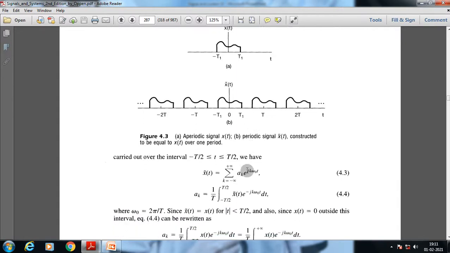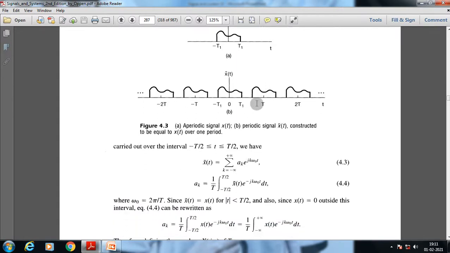And from using that convenience, what we can rewrite is, as we can see, this is periodic, we have created this periodic signal. It could be written here as,